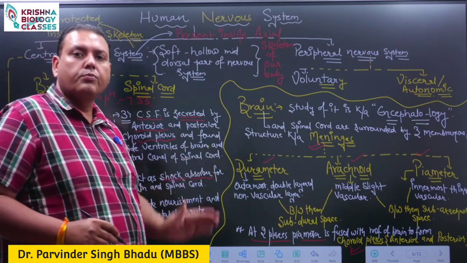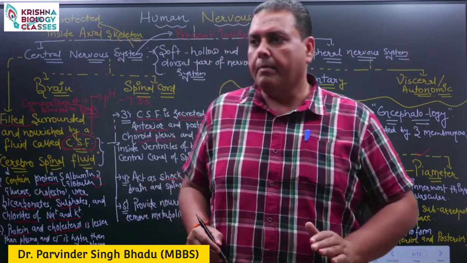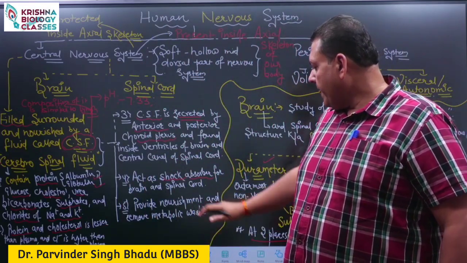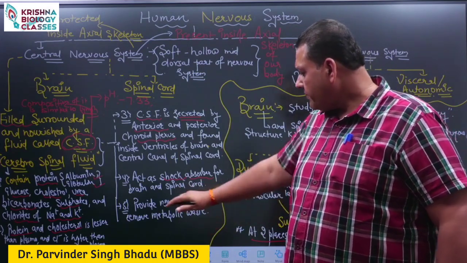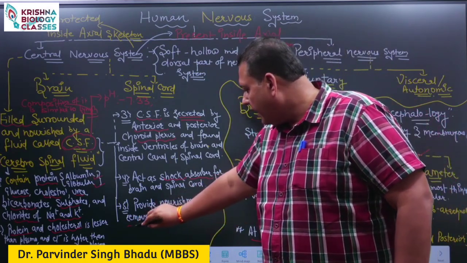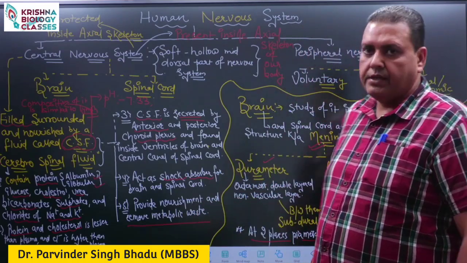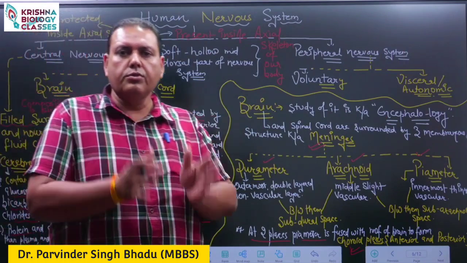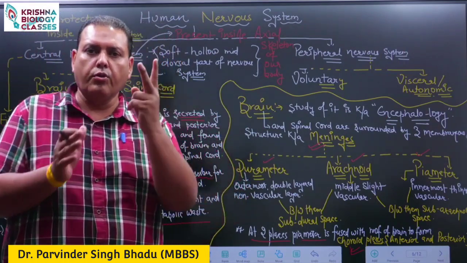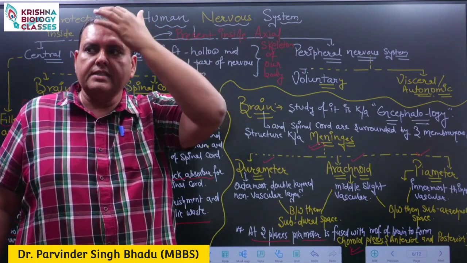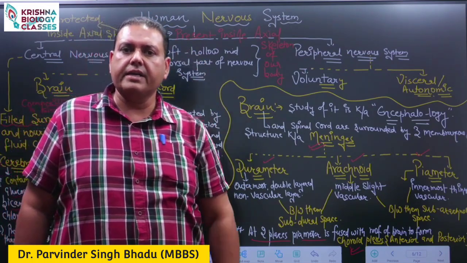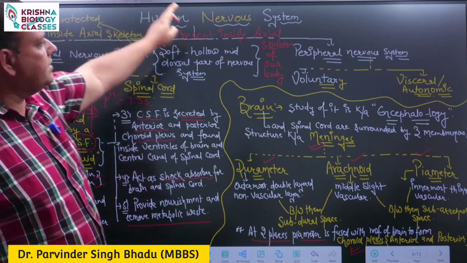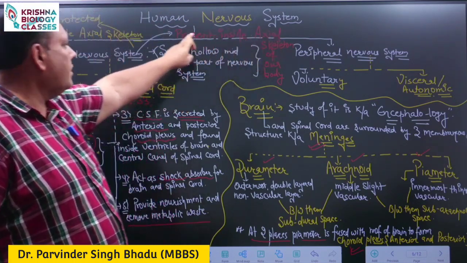It also used to provide nourishment to the brain cells or tissues, because blood never used to enter inside the brain, and it also helped to remove the metabolic waste. So we are discussing the structure of the human nervous system. We divide the human nervous system into two important parts. The part which is in direct contact with the central or median axis of our body is named the central nervous system. This nervous system is present inside the axial skeleton of our body.